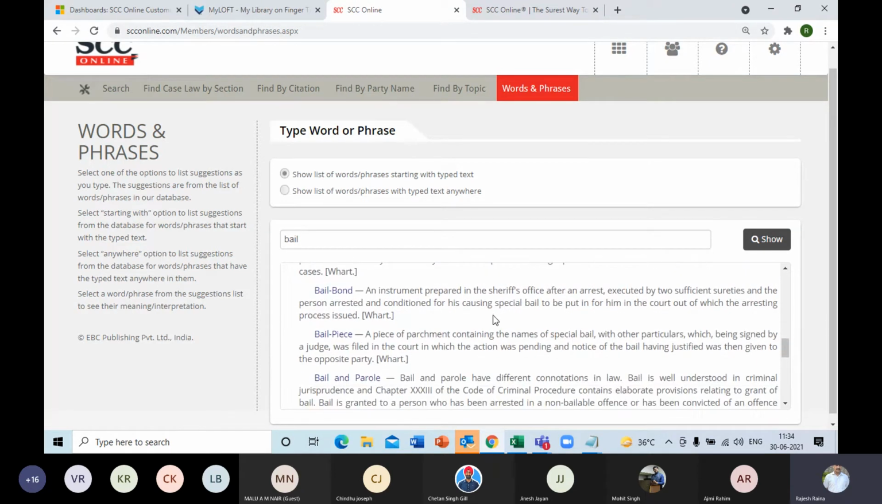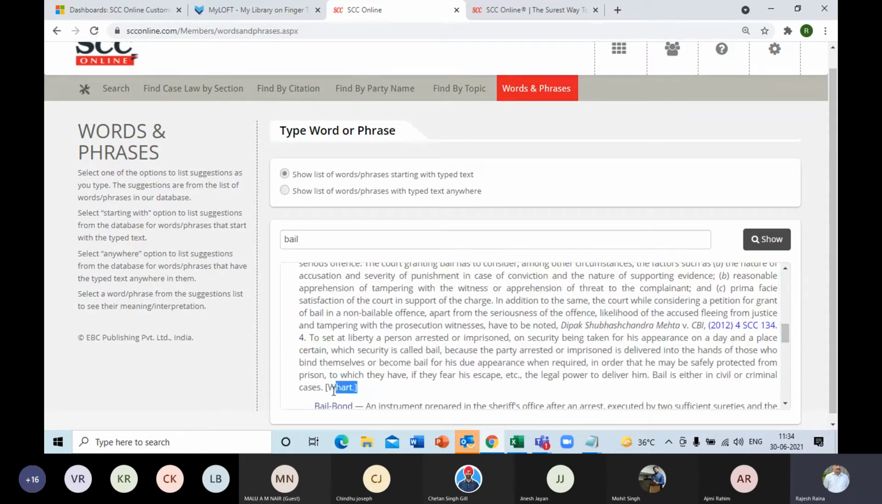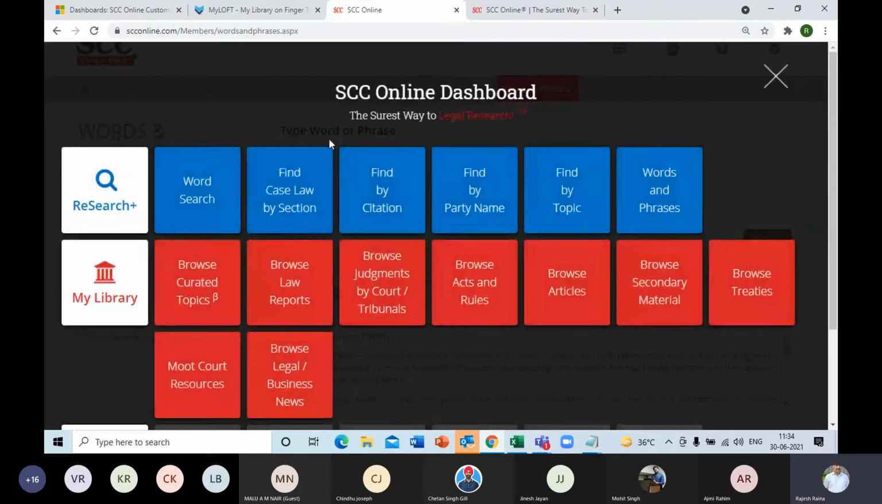And followed by that, last but not least, you have the Wharton Dictionary definitions also, as you can see in the square brackets, WHART. This is the Wharton definition that is also being incorporated in the words and phrases section. Coming back to the dashboard, we saw word search.